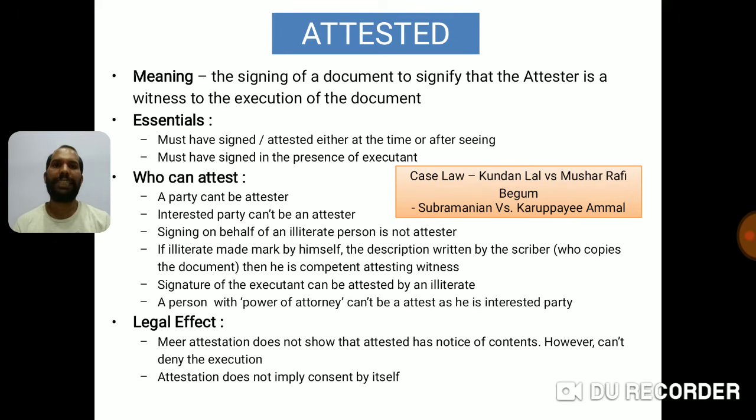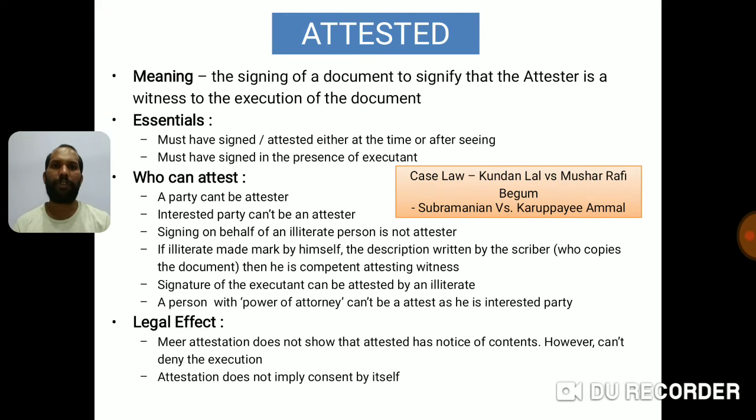Second one, any interested party can't be an attester. Now, you are transferring property to Mr. X, and Mr. X's son wants to be the attester to that transaction. Now, he cannot become the attester because he is an interested party of this transaction. So, any interested party cannot be the attester for transfer of property.